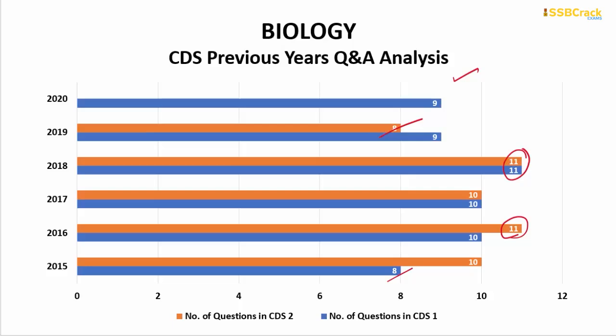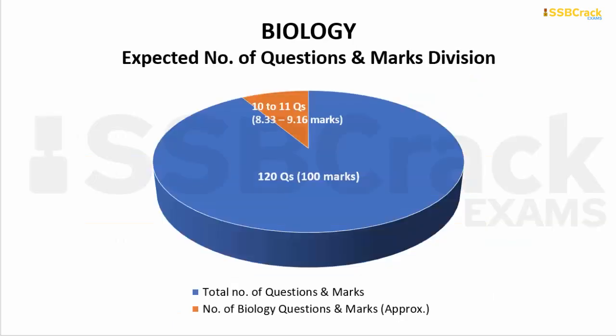But the minimum number of questions came in CDS 2 2019 and also in CDS 1 of 2015. So regarding this basic analysis, we can expect that in the coming CDS paper, you can get around 10 to 11 questions out of the 120 questions, and scoring all these correctly, you can score around 8.33 to 9.16 marks out of 100 marks in the biology section.